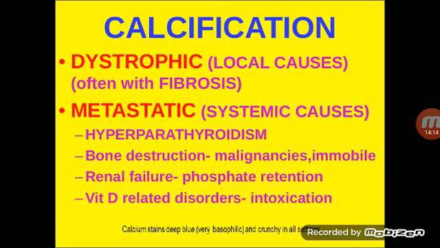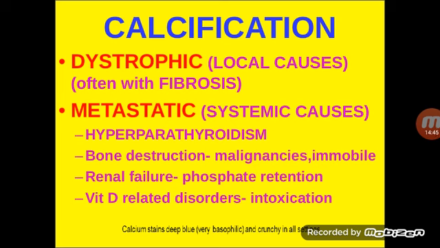Broadly, calcification is classified into two major groups. One is dystrophic calcification, the other is metastatic calcification. So what do you mean by dystrophic calcification? It is defined as deposition of calcium salts in dead and decaying tissues.